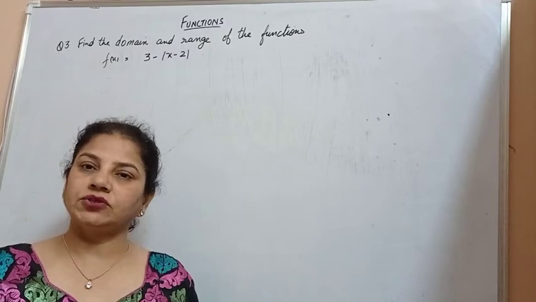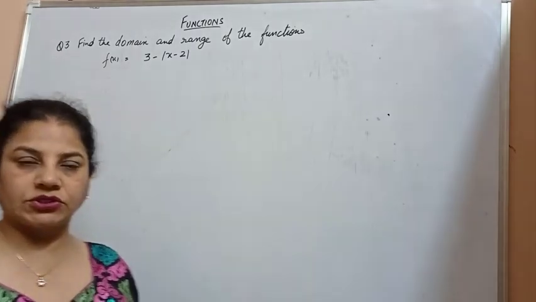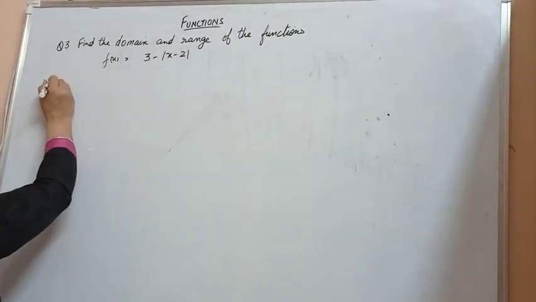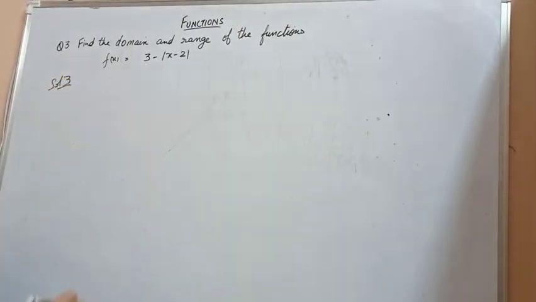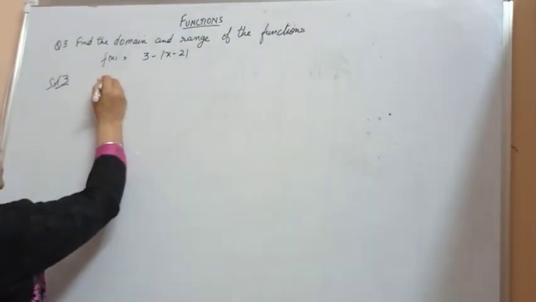Find the domain and range of the function f(x) is equal to 3 minus mod x minus 2. We know that the domain of the function f is a real number. Therefore, f(x) must be a real number.